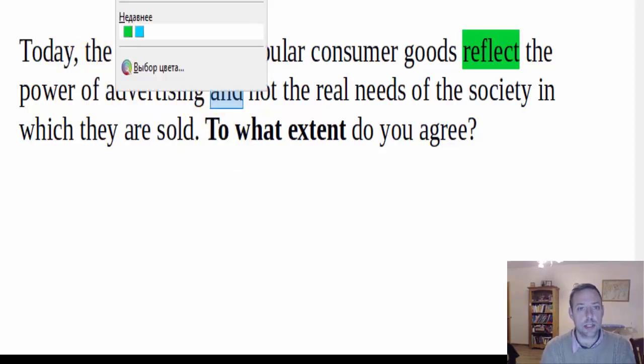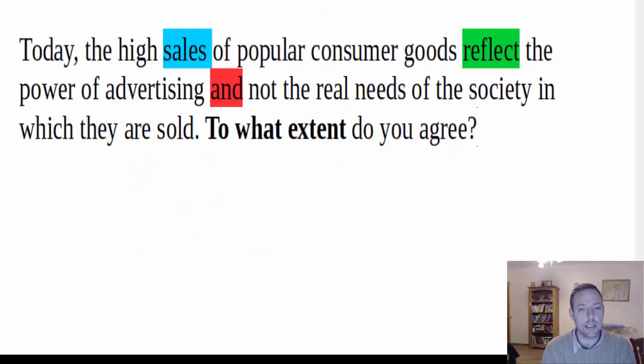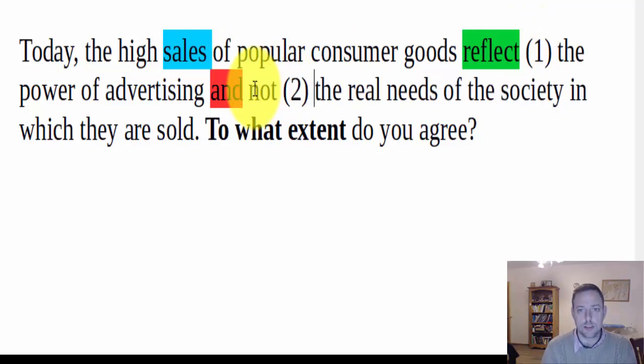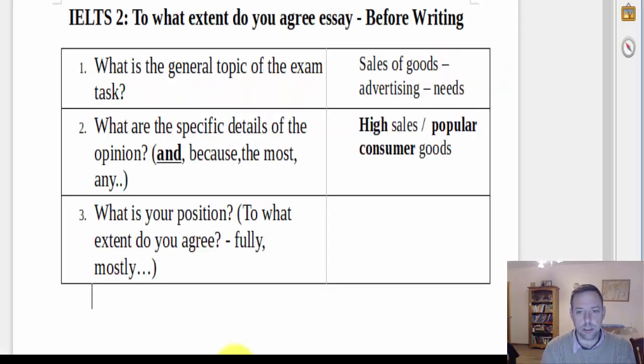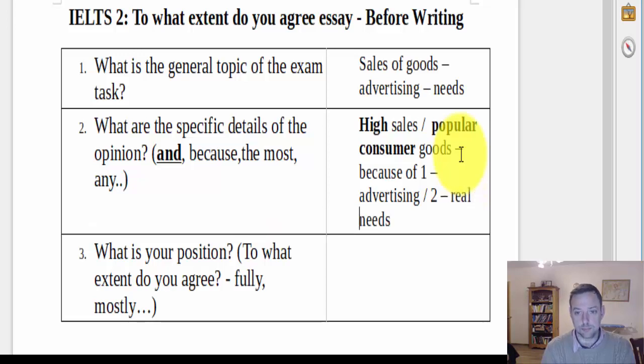So there's one of our big keywords, and. You always need to pay attention to and. The reason why you need to pay attention to it is because it means there are two things. So number one, reflect, number one, the power of advertising, and not, number two, the real needs of society. So that reflect means because of, number one, advertising, number two, real needs. And I should put a not, that's a keyword there.